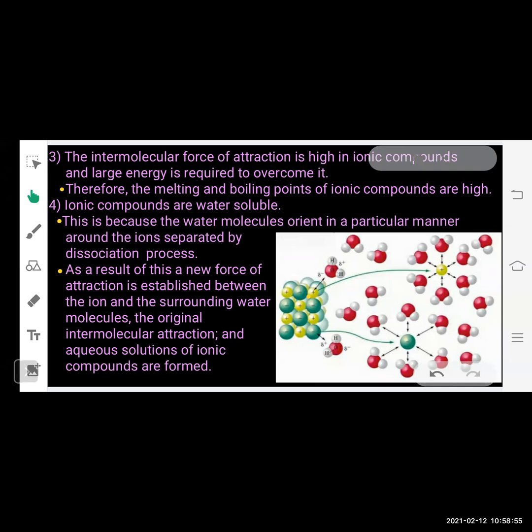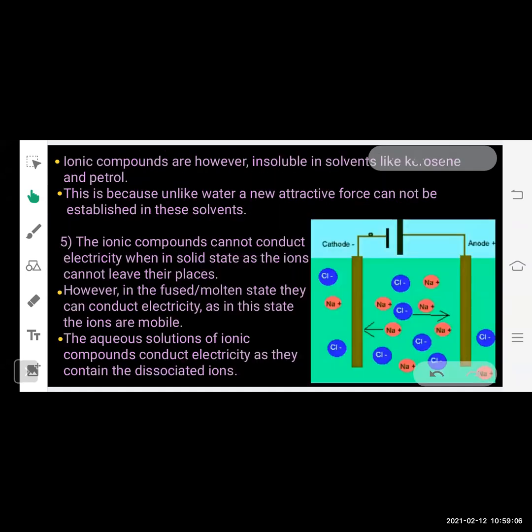So what we have to remember is that ionic compounds dissociate into their respective ions when they are dissolved in water, and because of which they conduct electricity. Ionic compounds are, however, insoluble in solvents like kerosene and petrol. So, if we dissolve salt in kerosene or petrol, it will not dissolve in it. This is because, unlike water, a new attractive force cannot be established in these solvents.